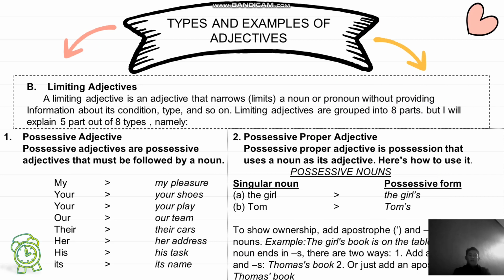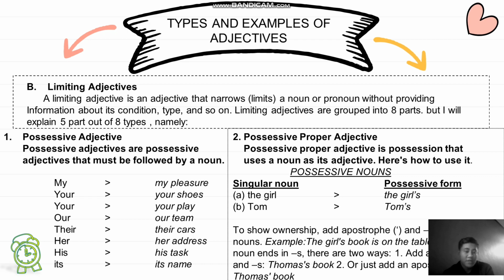B. Limiting adjective. A limiting adjective is an adjective that narrows or limits a noun or pronoun without providing information about its condition, type, and so on. Limiting adjectives are grouped into 8 parts, but I will explain 5 parts out of 8 parts. Namely, the first is possessive adjective.